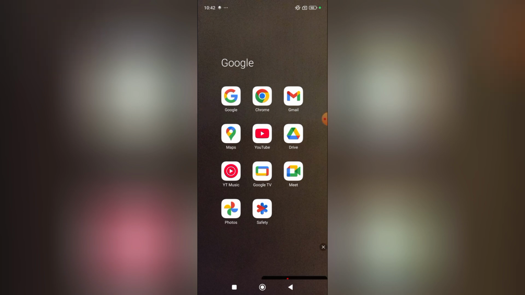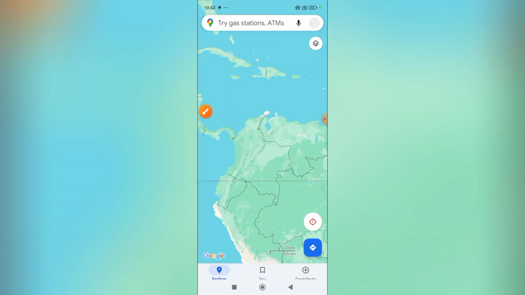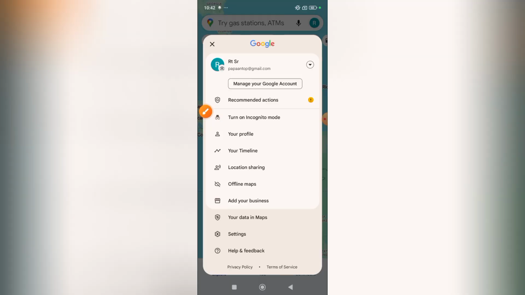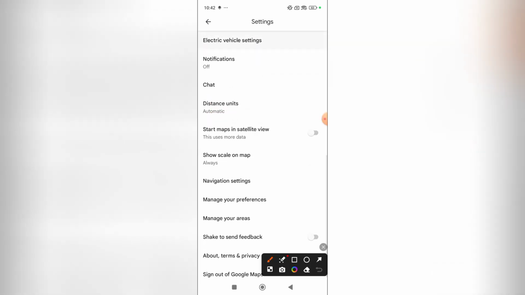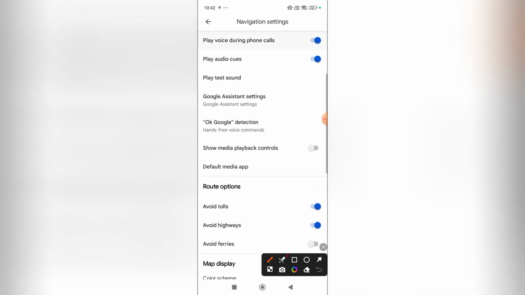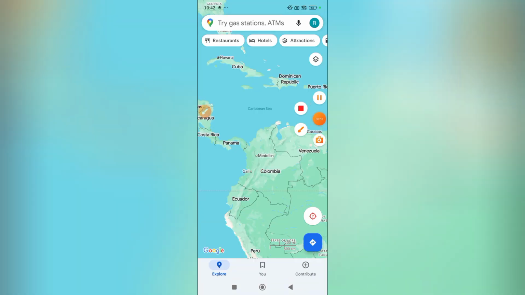Let's go. Open Google Maps. Then tap on profile icon and tap on settings. Scroll down, select navigation settings, scroll down, avoid ferries, tap here. Good. Okay, you did it. It was easy and simple.